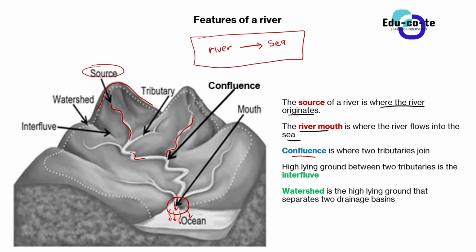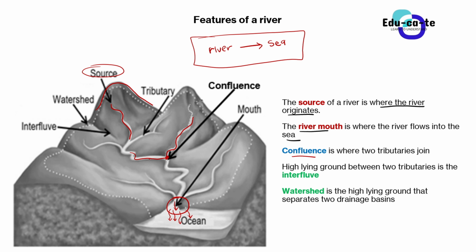You can see that here we are having another stream coming from that direction, and we are having another stream. Okay, this is a bigger one. And then where they meet or where they join, their junction, it is known as the confluence. So the confluence is where two streams meet, where two tributaries, or where two rivers meet. That is still fine as well. So the confluence, that's where they meet.